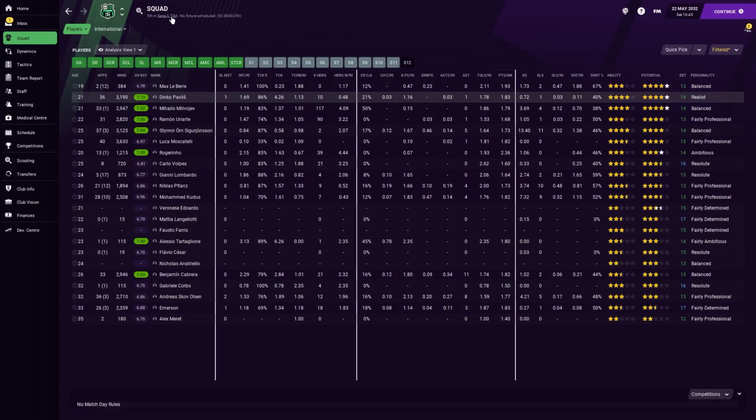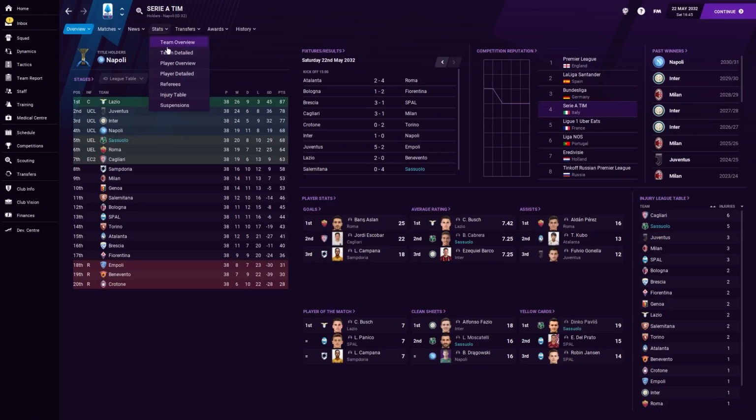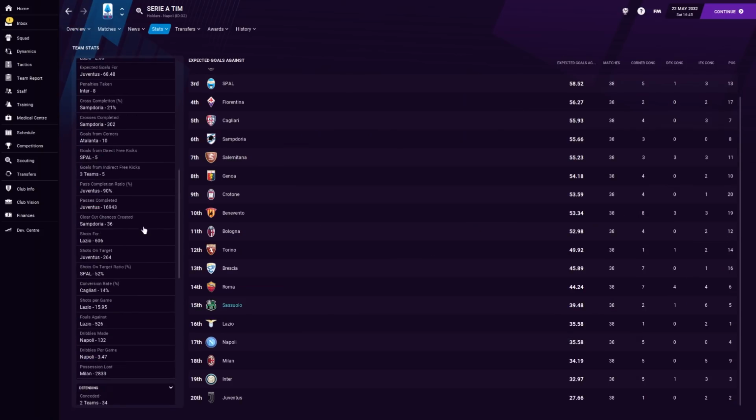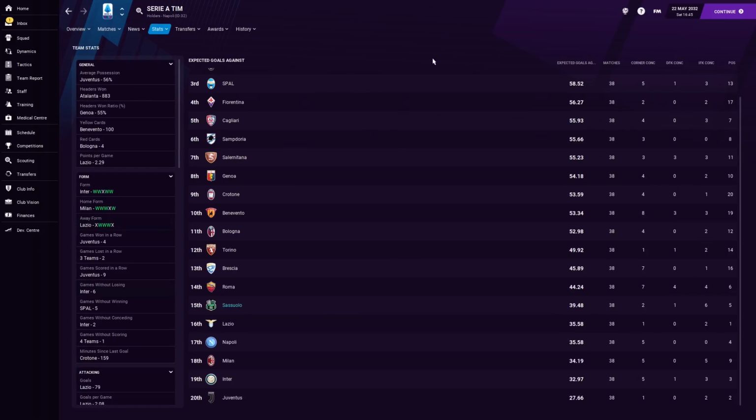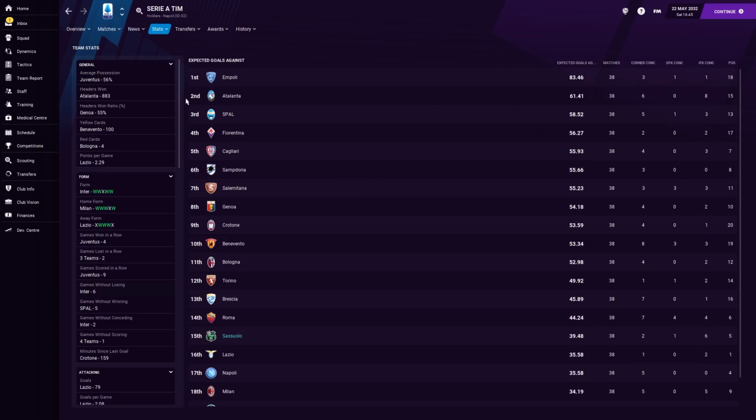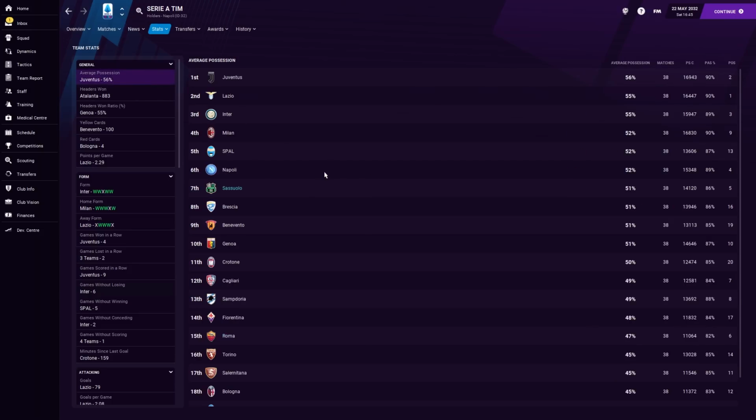So anyway, let's just jump in and take a little look, starting off with the team detailed panel. We'll go through the ones that it's got by default first, and if you missed the video I did a little while ago about the extra ones you can get access to, then stay tuned, because I'll show you how to do that again. Some of this stuff is not really super important. Like average possession, we're actually 7th. Either we get a lot of possession, or in some games we get absolutely daddied, so to speak, as far as possession. But that said, 7th in the league, it's quite nice.